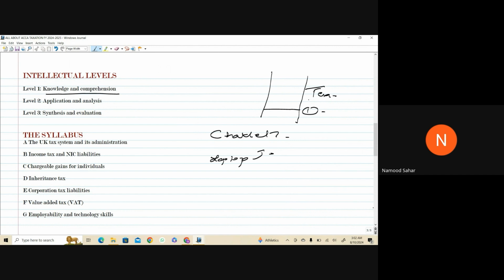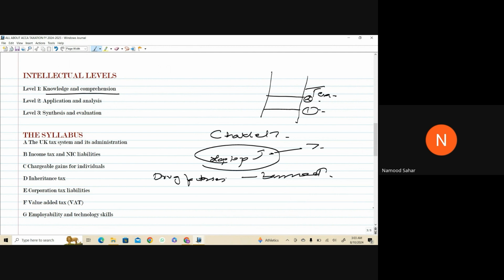Now the student wants to move to level two. For that, what is asked by the examiner? Application and analysis. You should know whether a laptop is a chattel or not, and why. For analysis, I will give you a business scenario example. Let's say that drug factories should be banned, yes or no. Now one says yes, the other says no. Who is right and who is wrong?